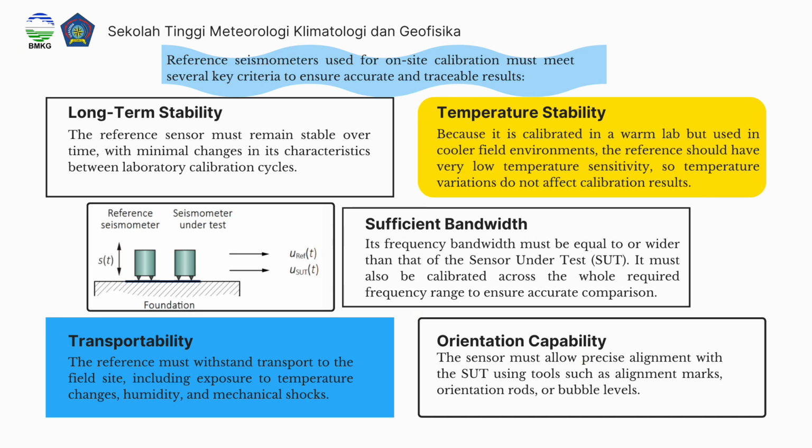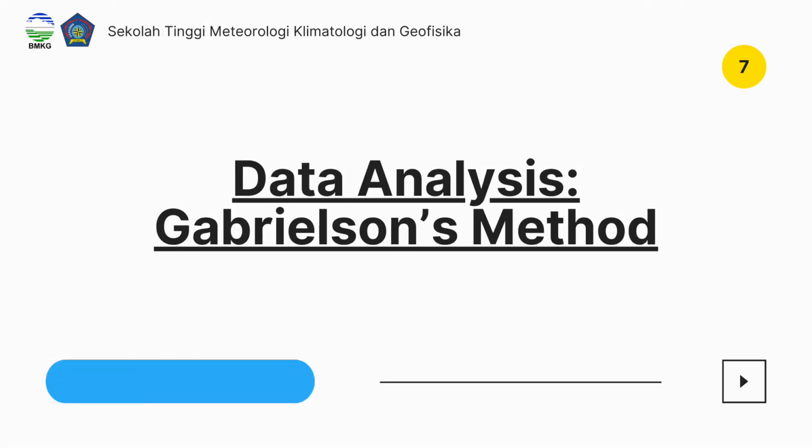And then transportability. The reference must withstand transport to the field site, including exposure to temperature change, humidity, and mechanical shocks. And the last, orientation capability. The sensor must allow precise alignment with the SUT using tools such as alignment marks, orientation rods, or bubble levels. And then data analysis, Gabrielson method.